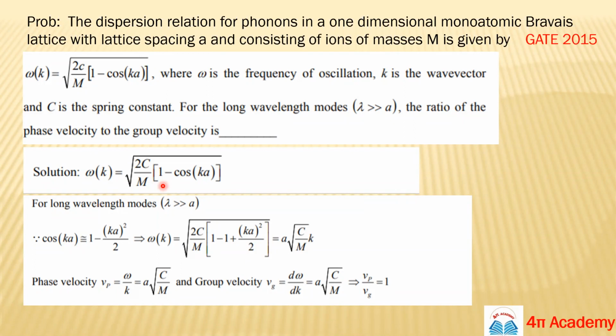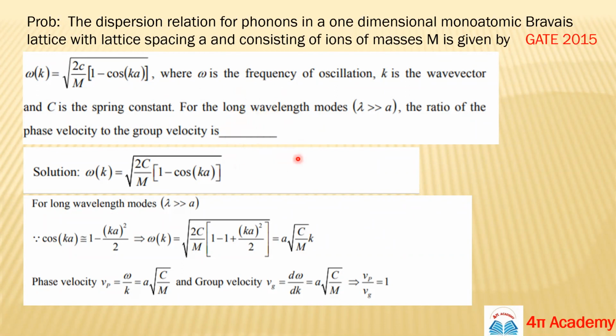So the next problem: the dispersion relation for phonons in a 1D monoatomic lattice with lattice spacing a and consisting of ions of mass m is given by this. It's a GATE question. This is the dispersion relation, omega is the frequency of oscillation, k is the wave vector, and c is the spring constant. For long wavelength, means lambda is greater than a, find the ratio of phase velocity to group velocity.